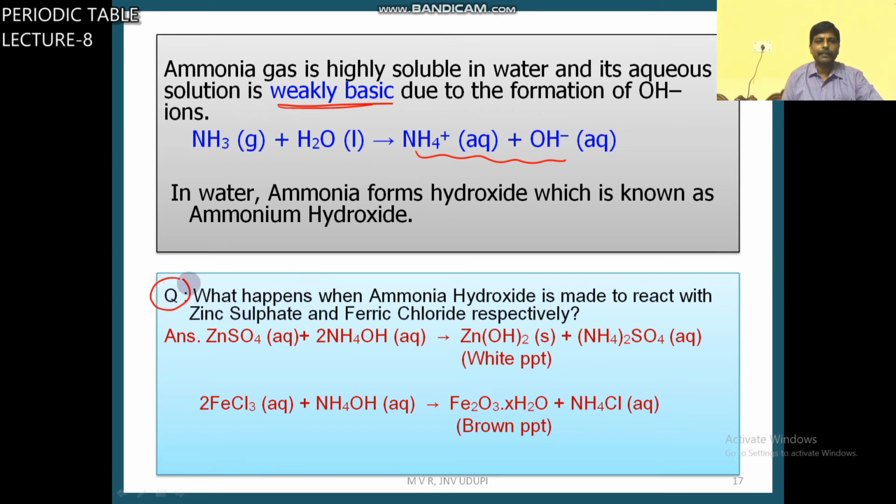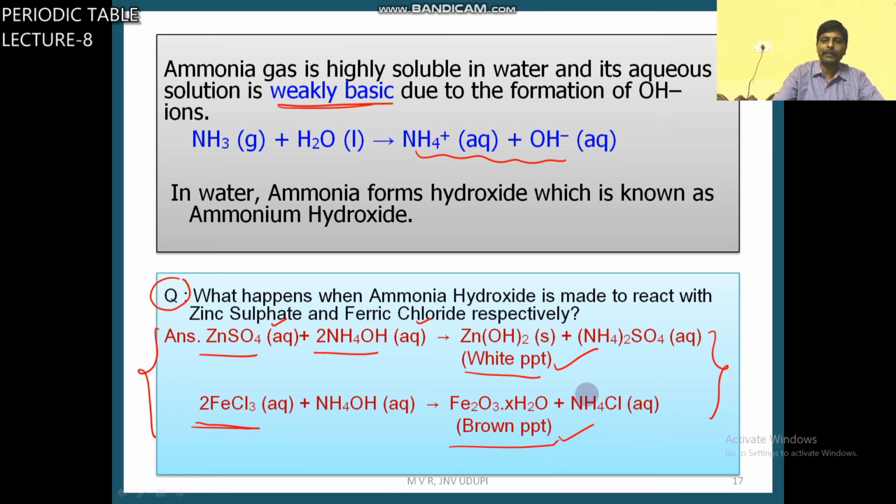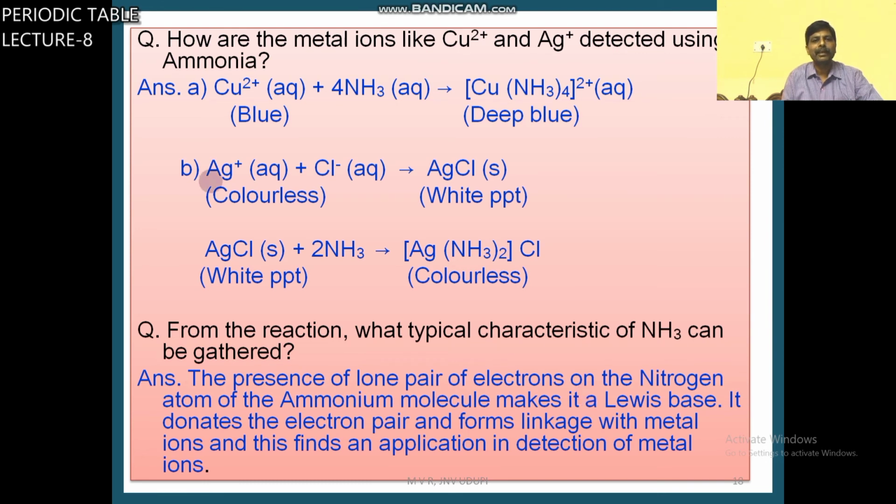Next question. What happens when ammonia is treated with zinc sulfate and ferric chloride respectively? In salt analysis, in practicals, you take a zinc salt and treat it with ammonia solution, and you will get a white precipitate. With ferric chloride, you will get a brown precipitate. Similarly, when a copper salt is treated with ammonia, you will get a deep blue color because of formation of a complex.